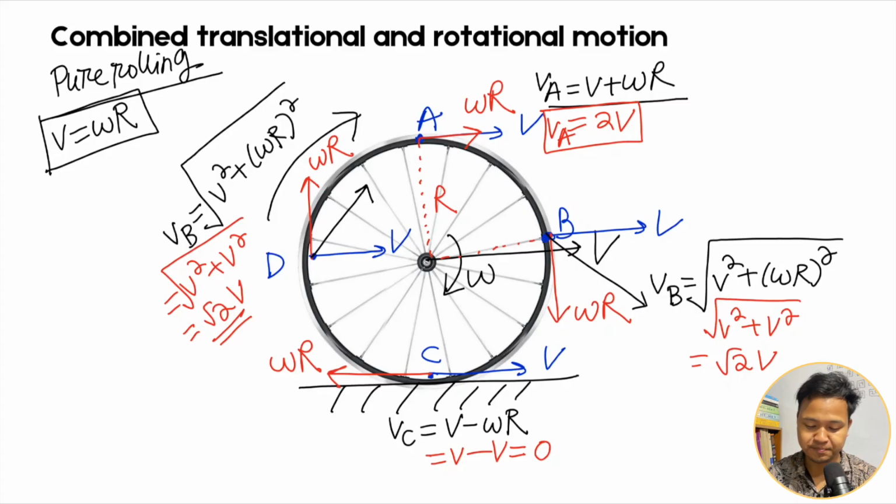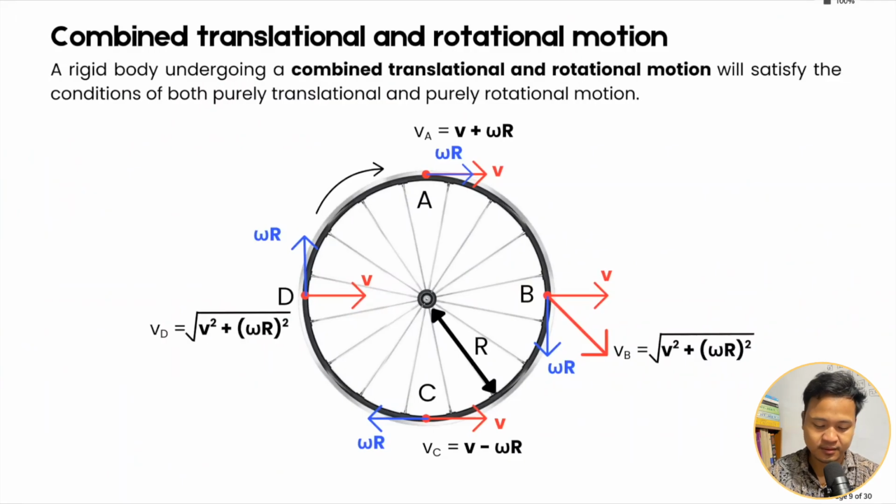Rolling case. Okay, purely combined translational and rotational motion. Okay, the third type of motion. So three types of motion: purely translational, purely rotational, and combined translational plus rotational. So here you see, at this point the velocity is v and omega r, so net is v plus omega r.